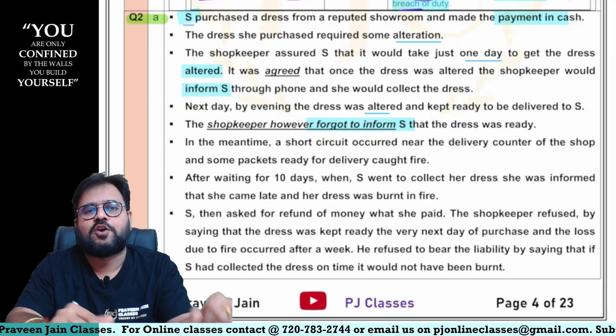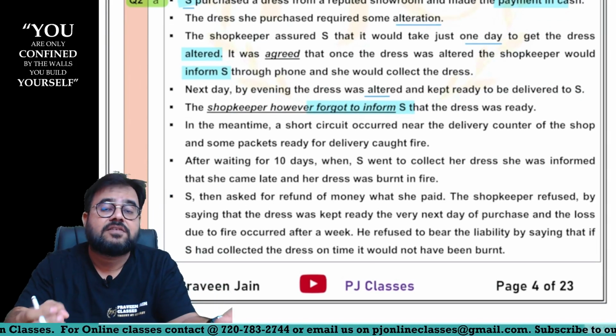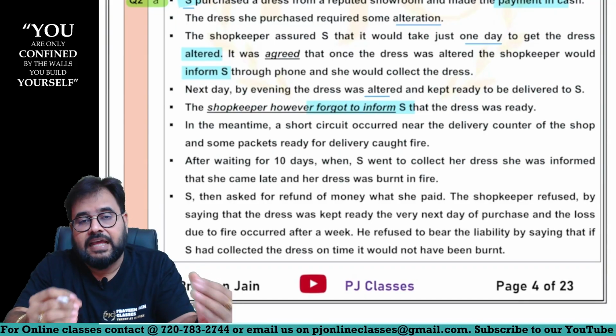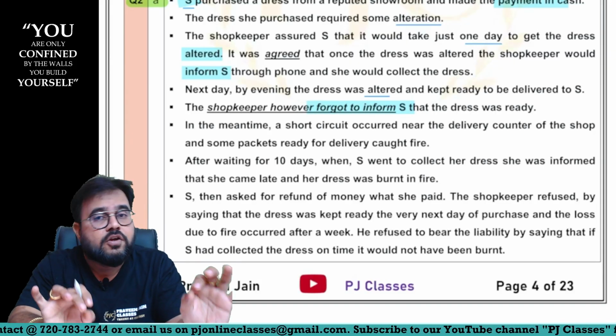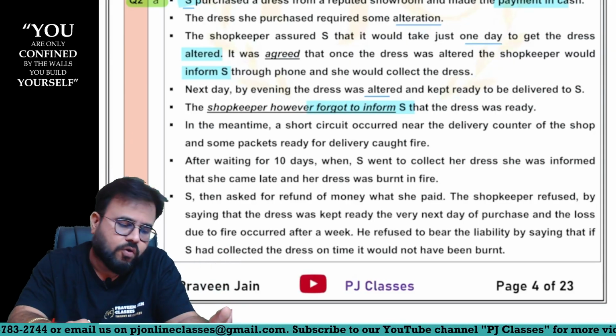But can I say you did not fulfill one condition, sir? That means is the ownership transferred? Is the passing of ownership occurred? Answer is no. That means who is still the owner? Shopkeeper is still the owner, buyer is not the owner, sir.